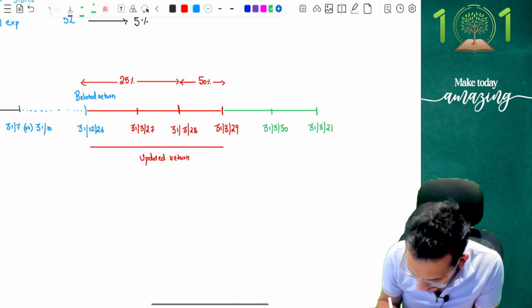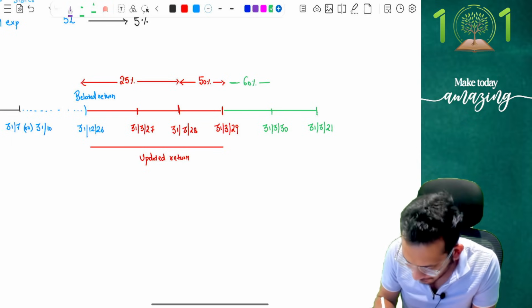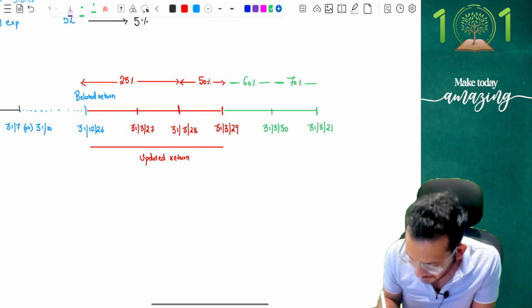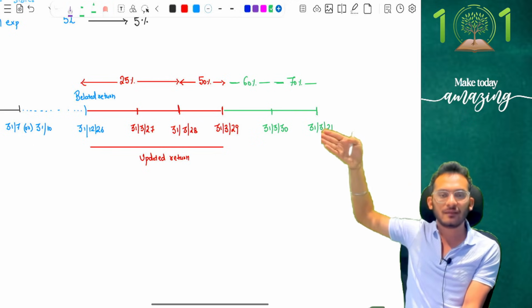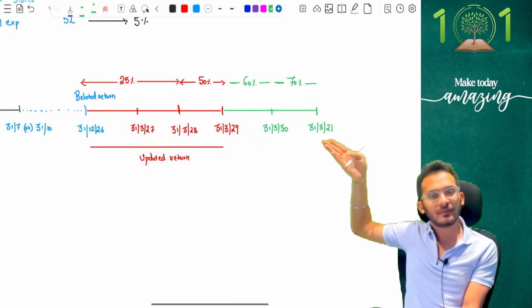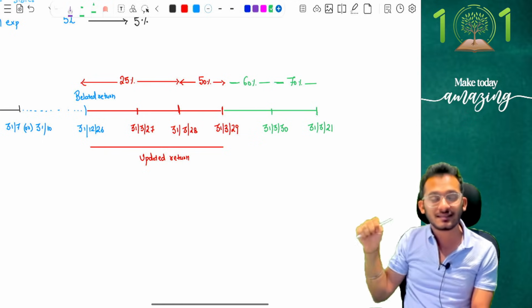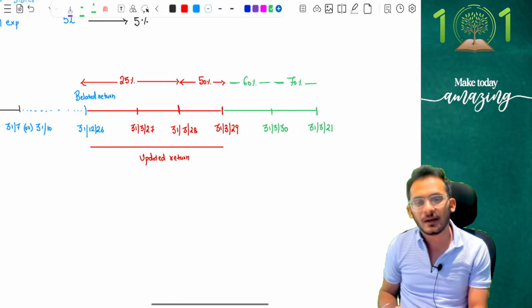So income tax says if you're filing the return in the 3rd year, then you have to pay an additional tax of 60%. And if you're filing an updated return in the 4th year, you need to pay an additional tax of 70%, which means normal tax, if you had 1 lakh rupee, in the first year you would have paid 1 lakh 25, in the second year you would have paid 1 lakh 50, in the third year you will pay 1 lakh 60, and fourth year you will pay 1 lakh 70,000 rupees in order to file your updated return. That is the amendment for you.